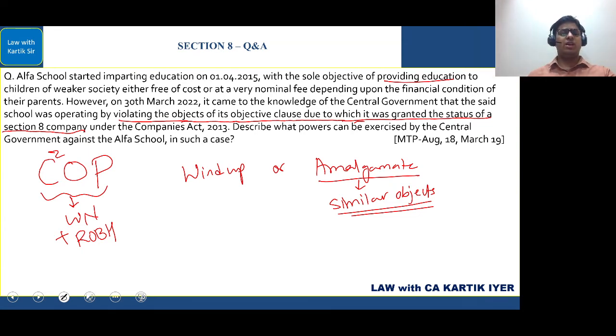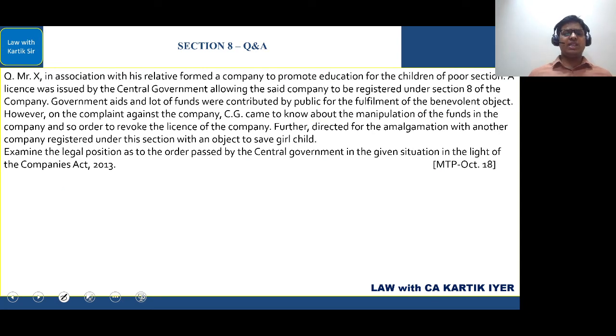Next one. Mr. X, in association with a relative, formed a company to promote education for the children of the poor section. A license was issued by the central government, allowing the said company to be registered under Section 8 of the Companies Act 2013. Government aids and a lot of funds were contributed by the public for the fulfillment of the benevolent object. Benevolent means the large-hearted object.